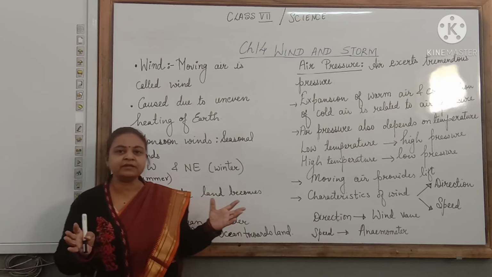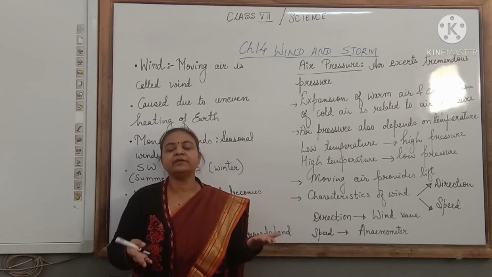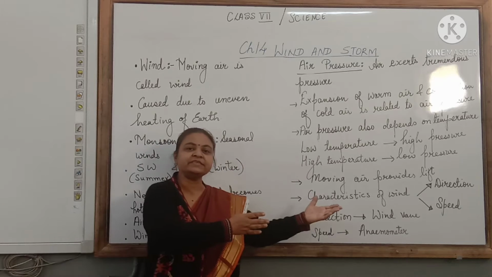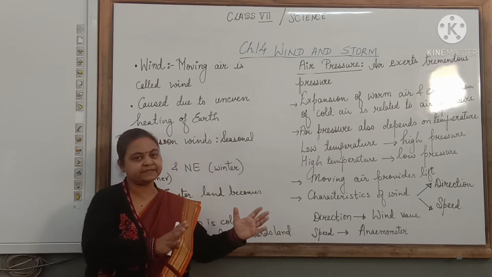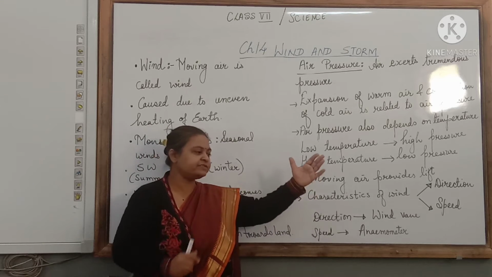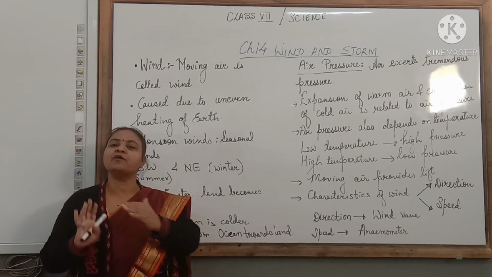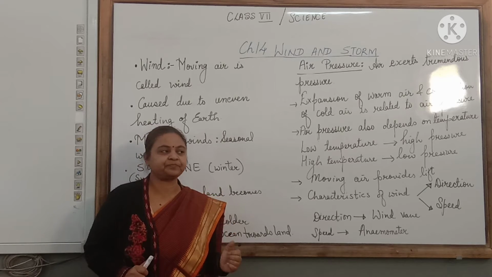It becomes hot, it expands and moves up, decreasing the density of the air. In the other place where it is cold, the air is colder, density is more and the pressure is also more. So the wind from the colder area rushes towards the warmer areas. This is how wind is generated.